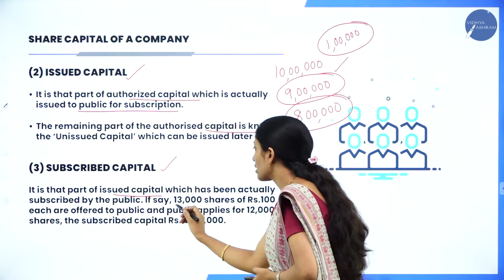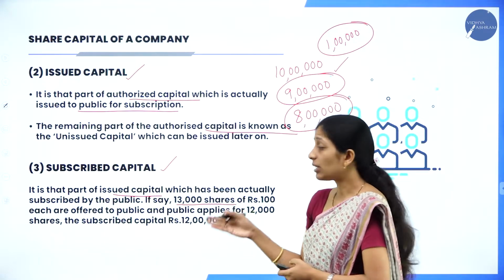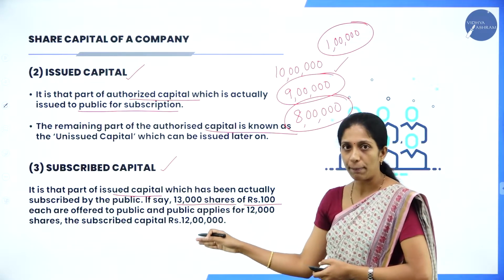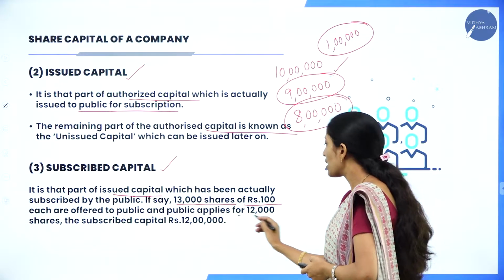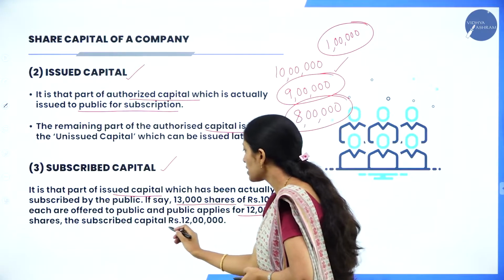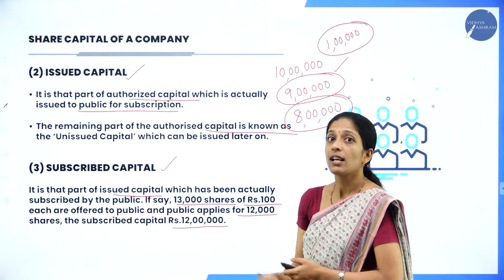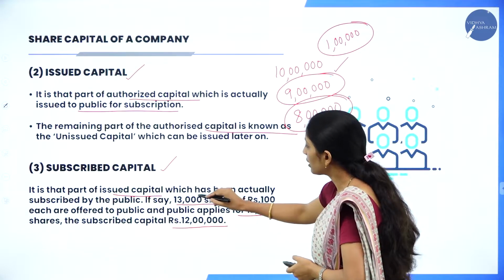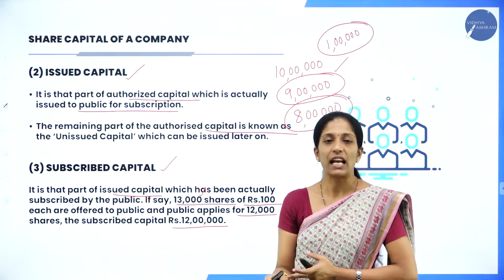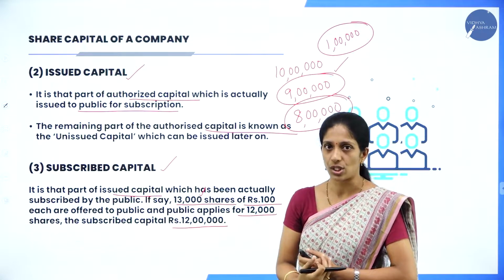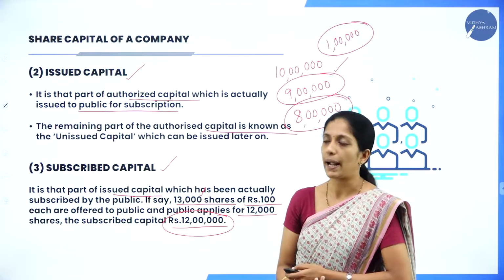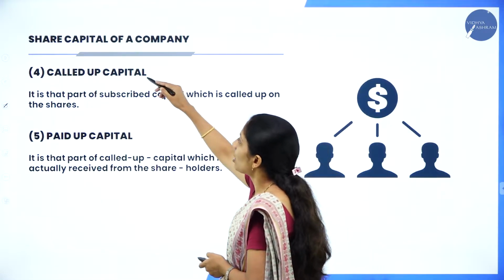If, say, 13,000 shares of rupees 100 each are offered to the public and the public applies only for 12,000 shares, the subscribed capital is 12 lakh. Here they have issued 13,000 shares of rupees 100 each, but how much have the public subscribed? Only for 12,000. Then this 12 lakh is called what? Subscribed capital.